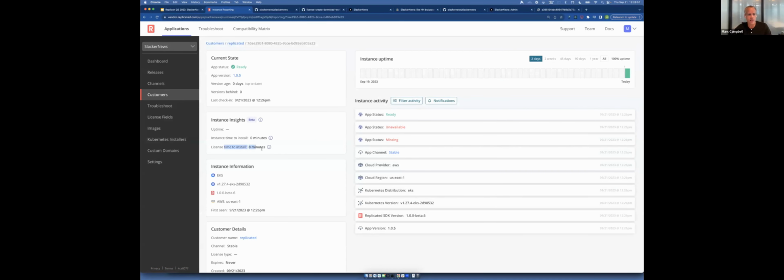We can look at it, and it took 8 minutes from when I requested that community license for me to actually get the application up and running. And when I did the install, you see that it's on Kubernetes, or on EKS 1.27. And then the app went from missing to unavailable to ready, which is a normal workflow for an application as it's becoming ready. Cool. Is it actually ready? It is ready. The problem is this says name not resolved, and Amazon load balancers can take 3-4 minutes for DNS to actually work. This will show SlackerNews in a minute.